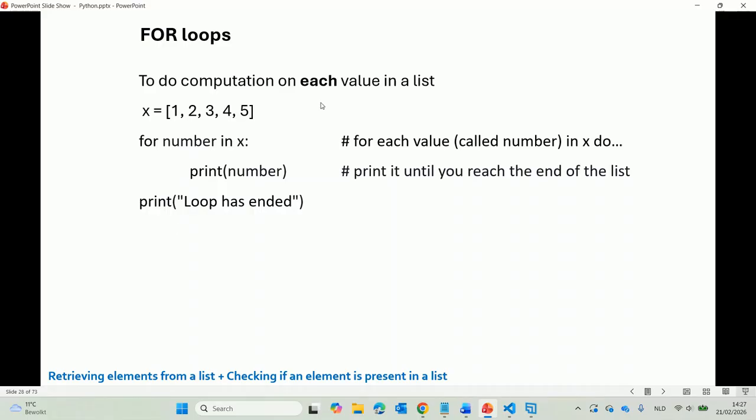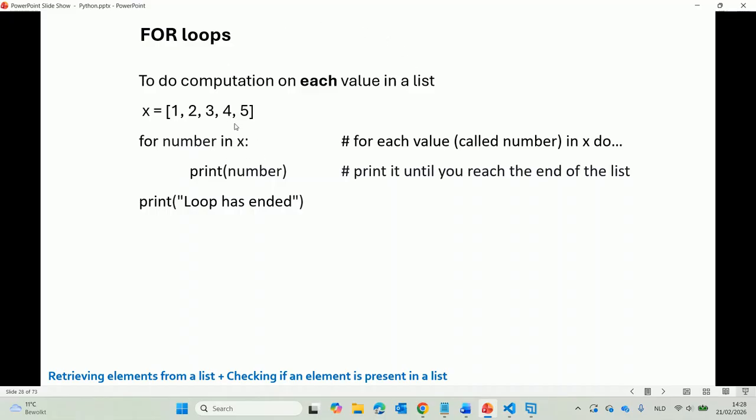So in this example, the variable number will vary over the different values in the list X. In the first iteration, the value of number will be 1, and you will print 1 to the screen because print is the action that you're asking it to repeat in the body of the for loop. In the next iteration, the value of number will be 2, and you will print 2 to the screen and so on until you reach the end of the list. And then the for loop will stop automatically.